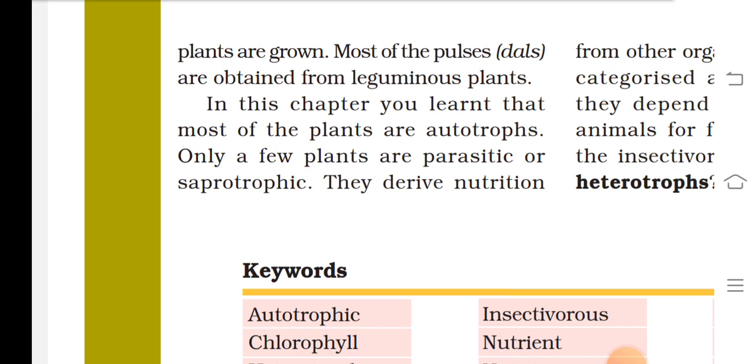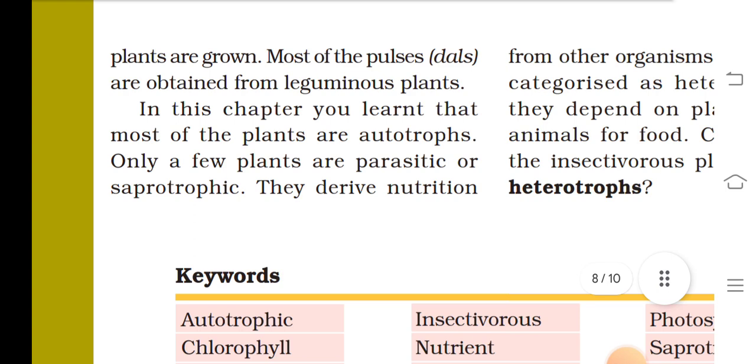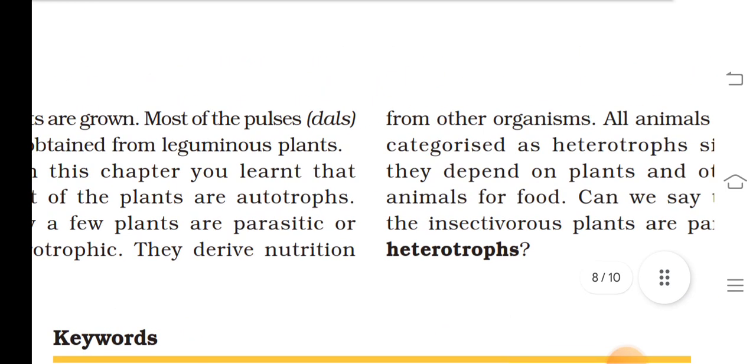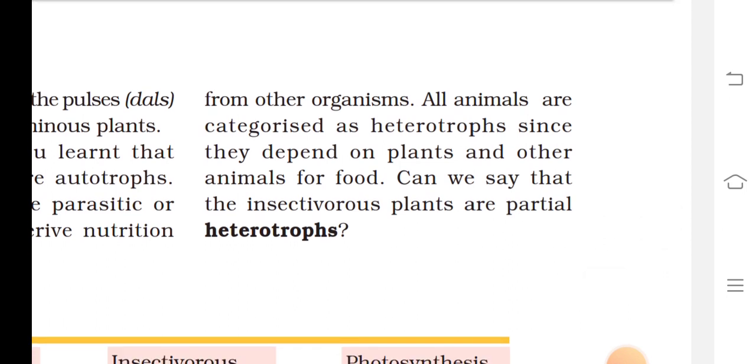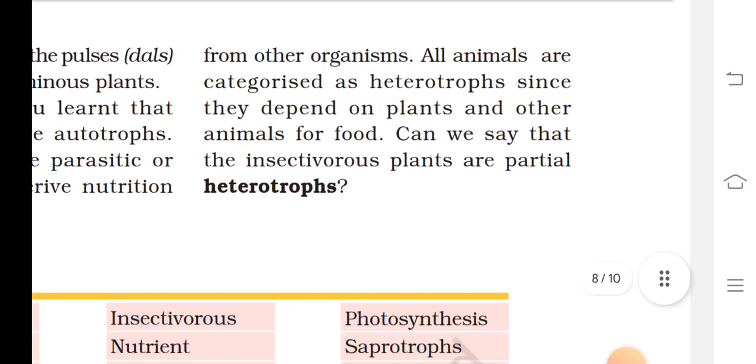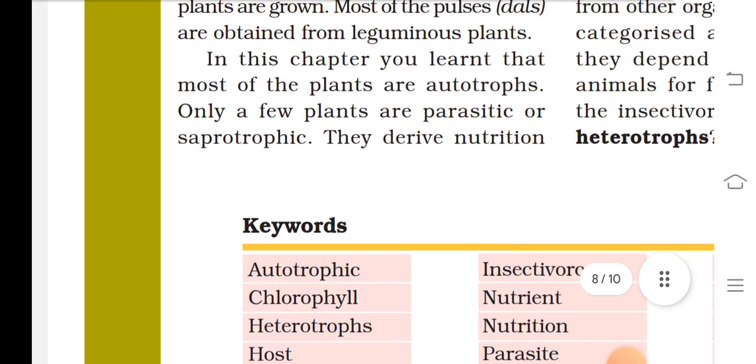In this chapter, you learned that most plants are autotrophs. Only a few plants are parasitic or saprotrophic. They derive nutrition from other organisms. All animals are categorized as heterotrophs since they depend on plants and other animals for food. Can we say that insectivorous plants are partial heterotrophs?